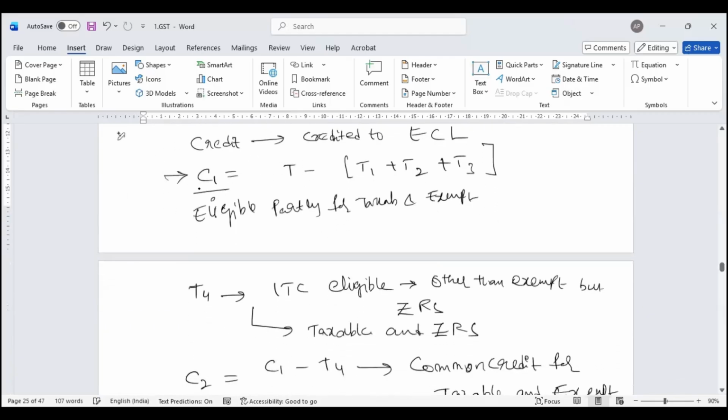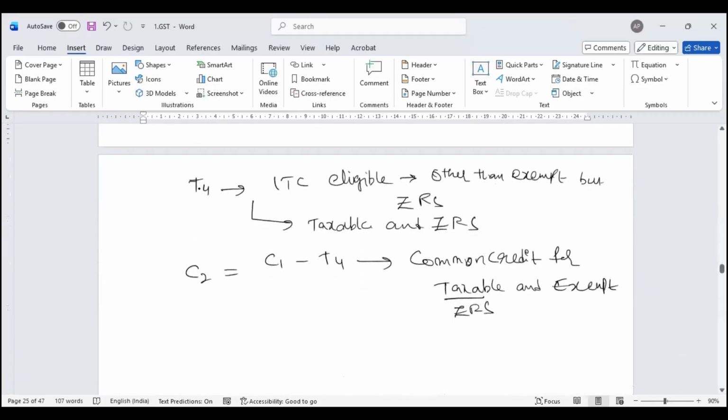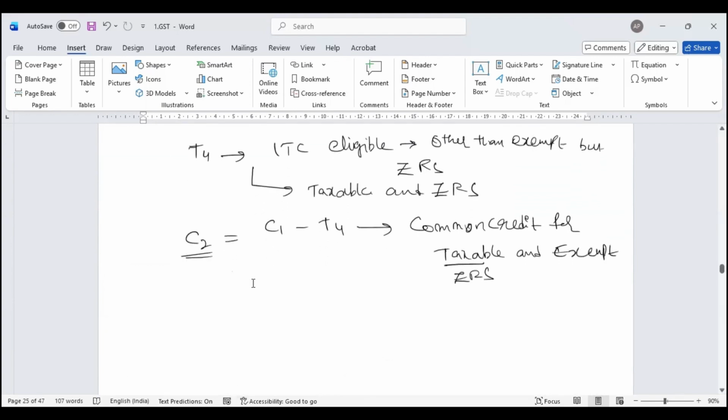Now from here, I'm removing T4 where I'm getting my common credits. This common credit is where I need to reverse. So they say that my ineligible credit will be D divided by E into C2.